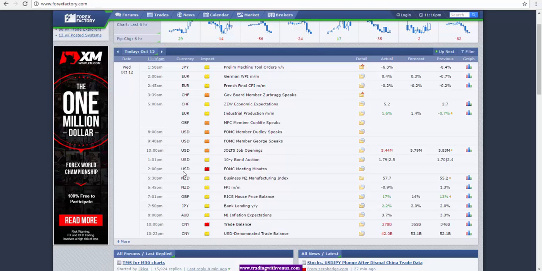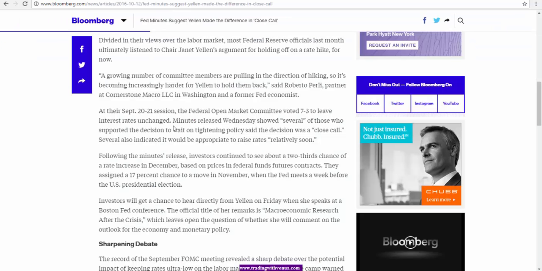So over the last little while, we've been hearing from Fed officials talking about potential interest rate hikes. When the September meeting minutes got released today, we saw a vote of 7-3. And this is actually quite interesting because we had 7 Fed officials that voted to leave the interest rates unchanged, and 3 voted to increase the interest rates.